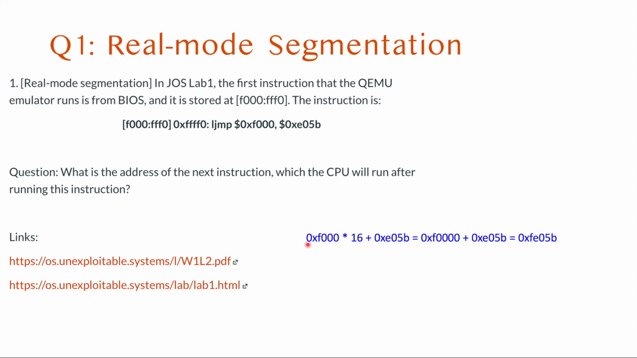The segment register value is 0xF000, and we will multiply this by 16. Hexadecimal is base 16, right? So multiplying by 16 means adding a 0 at the end. You can think of it like in decimal numbers, if you multiply by 10, we just add a 0, right? So that's the same thing. Multiplying by 16 is adding a 0 at the end of the hexadecimal number, and then we need to add the offset. So F0000, and then add E05B, so we can easily add those because 4 digits are 0. So the answer is FE05B.